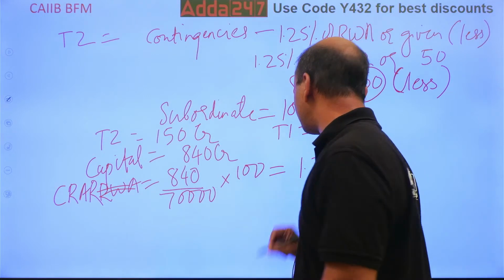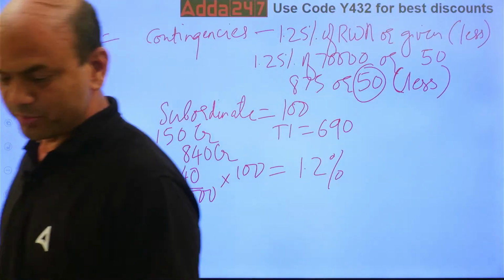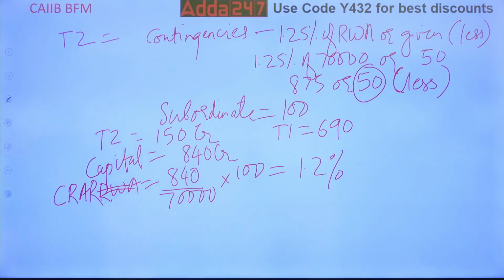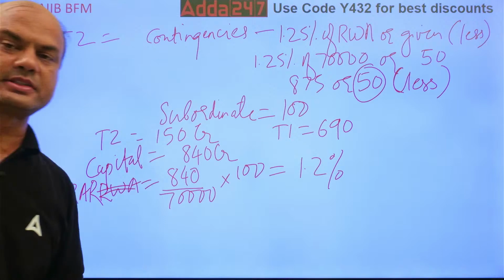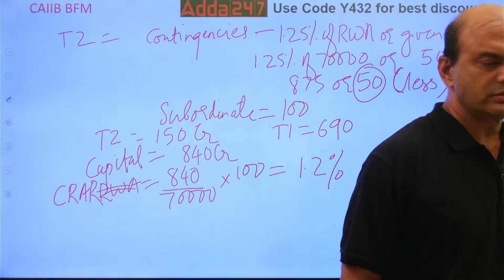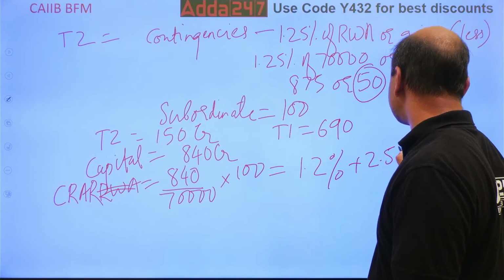With such a CRAR, I think they must close the bank, isn't it? If your CRAR is 1.2, RBI will say first only close the bank. What does RBI say about CRAR? What should be your minimum CRAR with CCB? If I add CCB to this, it will be 2.5%.